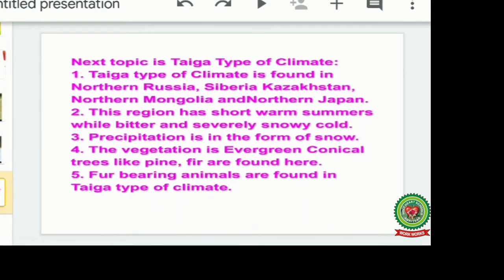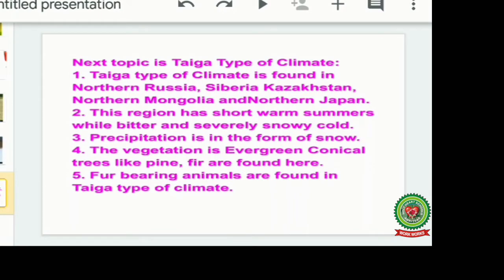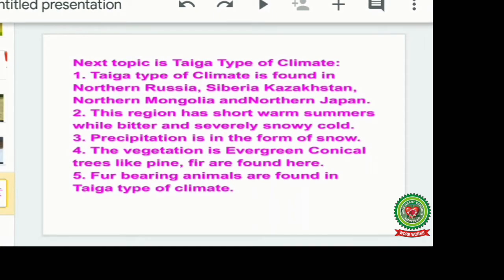Taiga type of climate is found in northern Russia, Siberia, Kazakhstan, northern Mongolia, and northern Japan. This region has short, warm summers and bitter, severely snowy cold winters. Because we are going towards the Arctic Circle, beyond the Arctic Circle, the winters are severe and the summers are cooler.